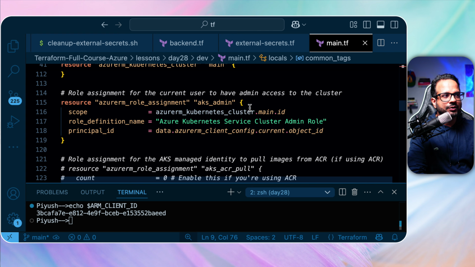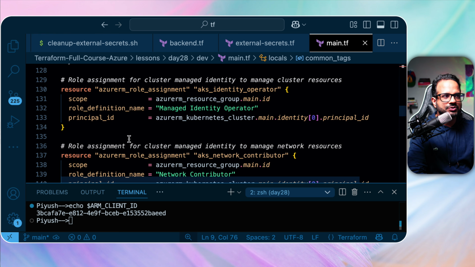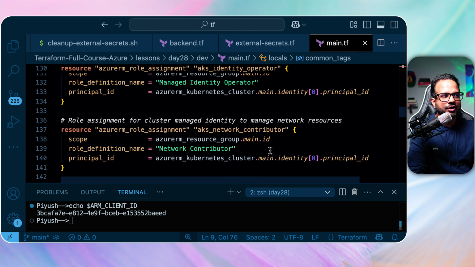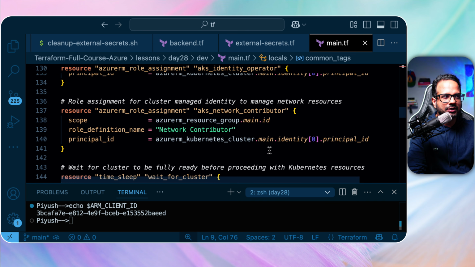Then we have role assignment, and this role assignment is for the current user to have admin access to the cluster to manage and make changes to the cluster. Over here again, another role assignment to provide managed identity operator, because we need the ability to fetch the secrets from Key Vault and to manage it, right? So that's why we need this. We also need this network contributor access to basically manage the network resources.